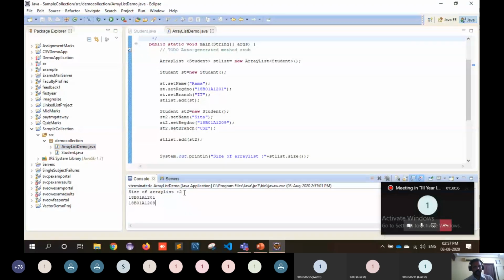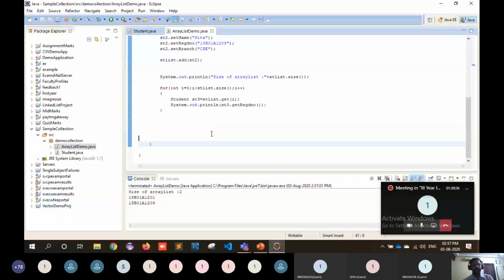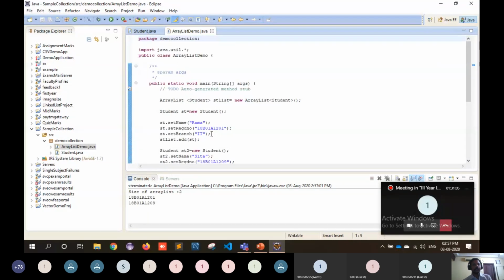Size of array list: presently there are two objects held in the array list, and the details of each and every object that are there in the array list. The first object's register number is 1201, and the second object's register number is 1209. Like this, we can operate with the array list collection object here. Okay, so this is the very simple demonstration of how to use Eclipse and how to use the collection framework object, array list. Later we will discuss the remaining part also.